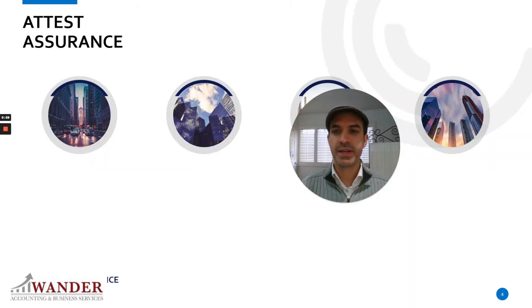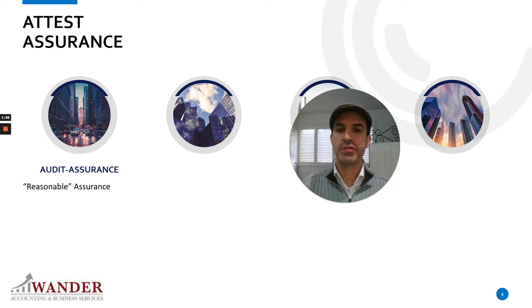So attest, audit. What is an audit? An audit is when you provide a company with some sort of assurance that their financial statements are in accordance with some applicable financial reporting framework, GAAP, IFRS. And the level of assurance is important.